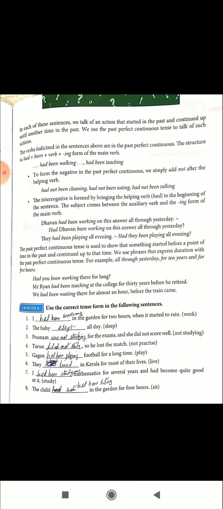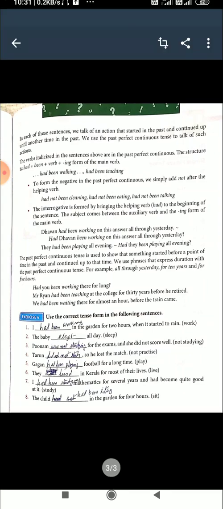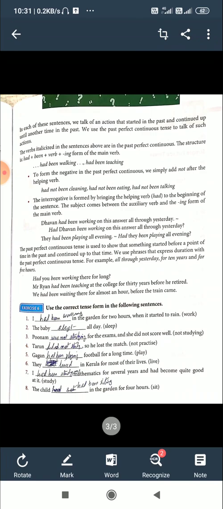So you have to find out, you have to look carefully at the place of not. It is after the helping verb had, not after been or ing. Had been not cleaning, it is wrong. We should use had not been cleaning.